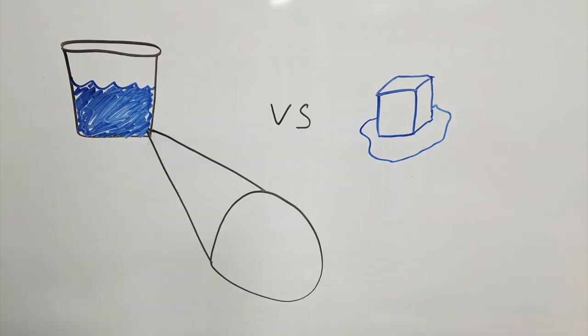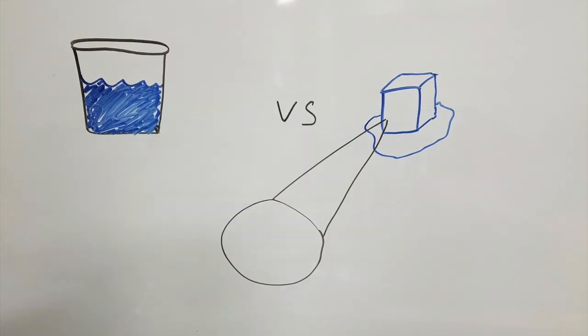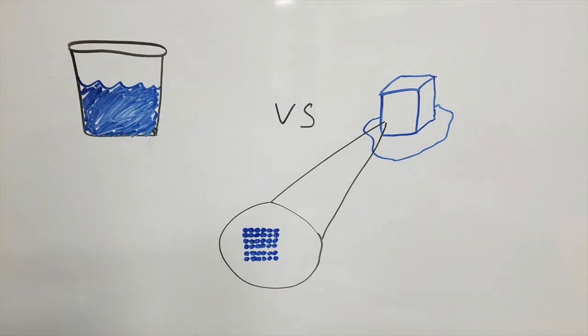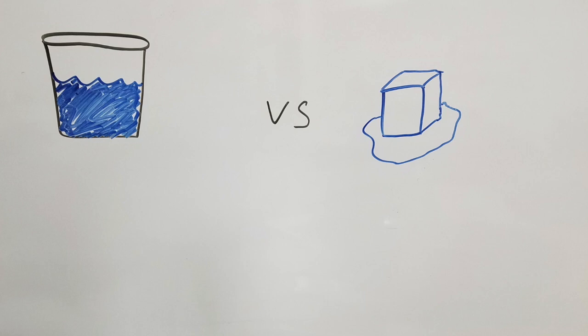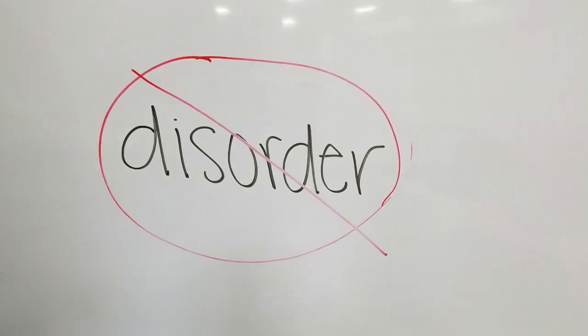If we zoom in on the molecules, this becomes more clear. The molecules of water are fluid and more spread out, while the molecules in ice are structured, rigid, and do not have the opportunity to become more disordered. A gas would have even higher entropy than both of these systems. Although commonly known as a measure of disorder, this is not exactly what entropy is.